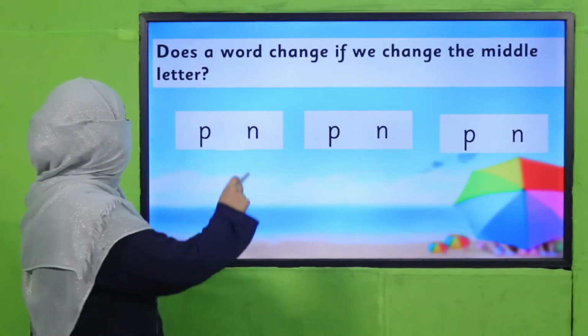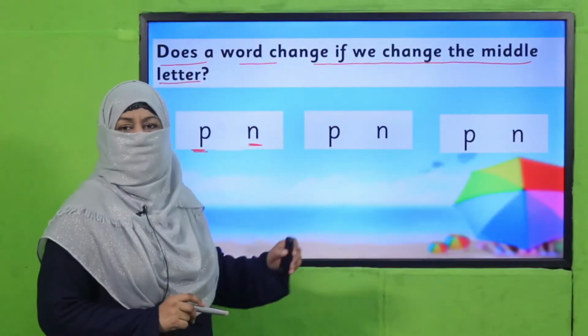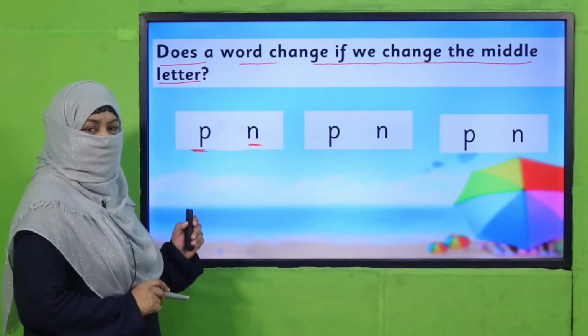And what is the middle sound? Does a word change if we change the middle letter? Now the initial sound and ending sound are the same. That is P and N, the letters P and N. And what is the sound of P? It's P. And what is the sound of N? It's N. Now by placing a middle letter, let's see how the word changes.